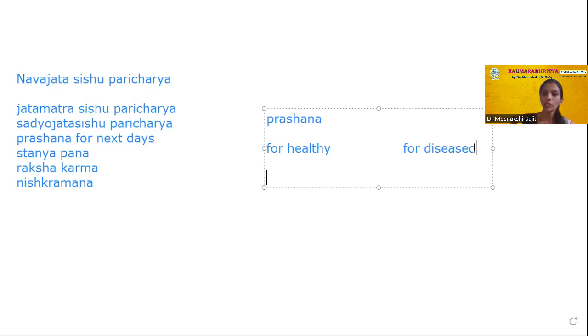And to promote their immunity, though the baby is okay, or to promote their balya, to promote their varsha, as we saw in the indications. In all those conditions, in a healthy way also, we can give.